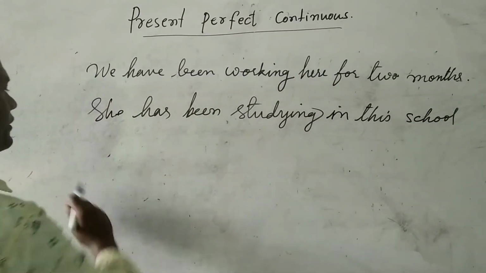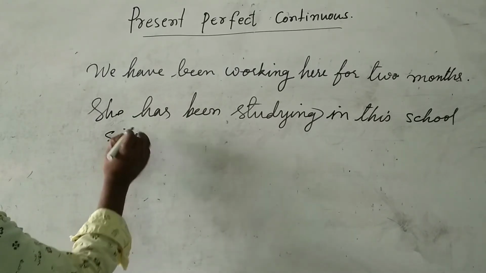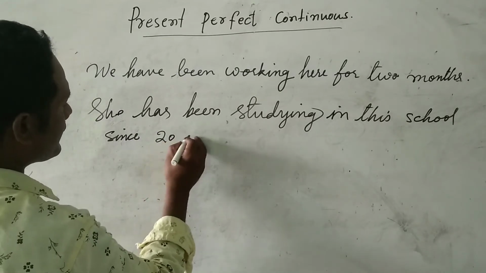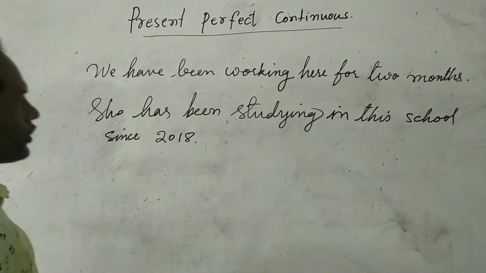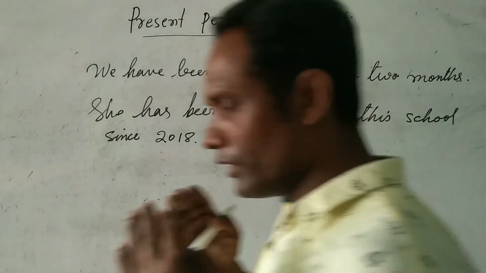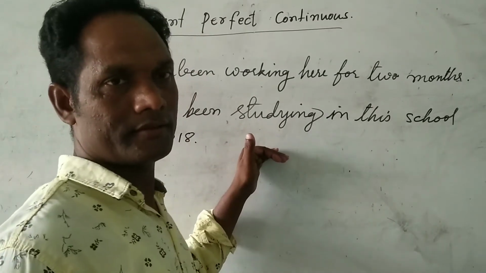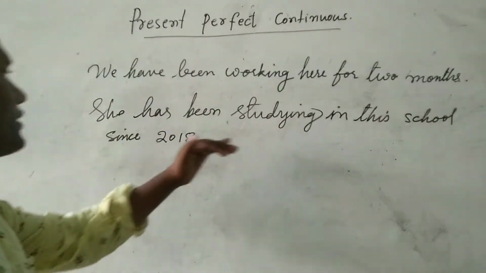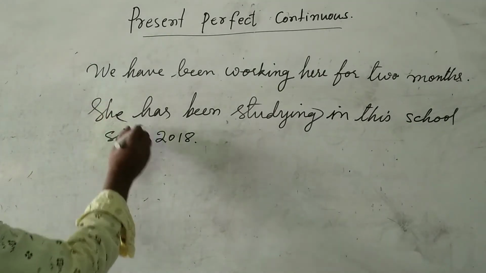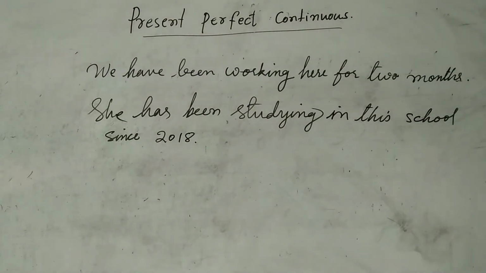Or you can say since 2018. So here you see the difference between for and since. I wanted to tell you in which year I started. That means she has been studying in the school since 2018.